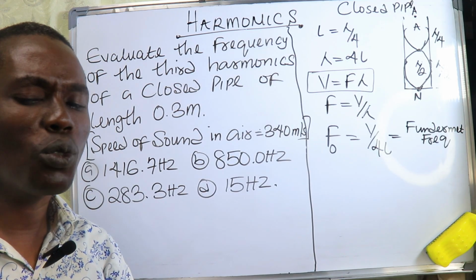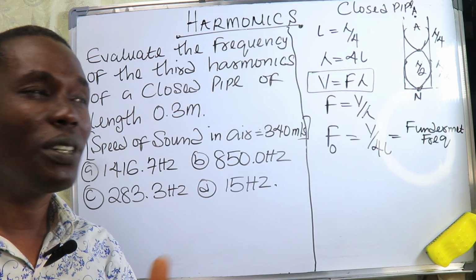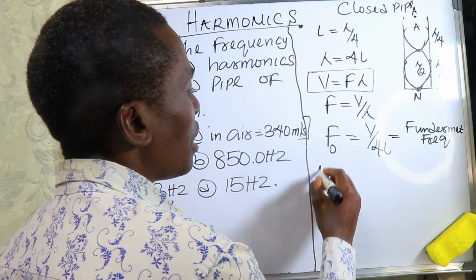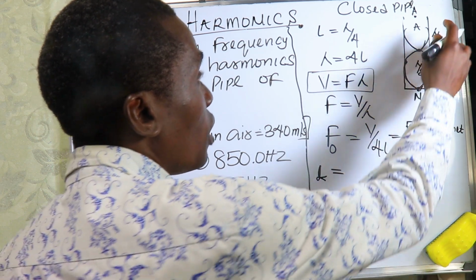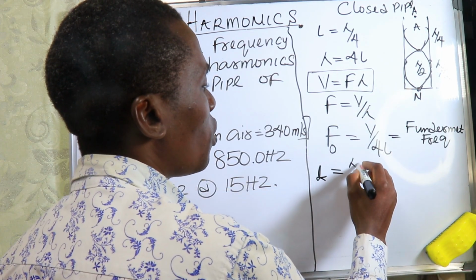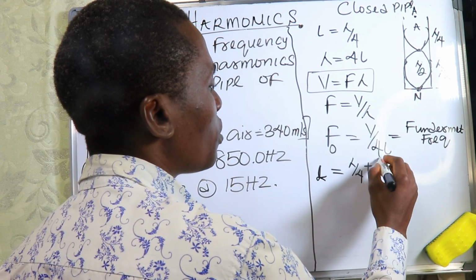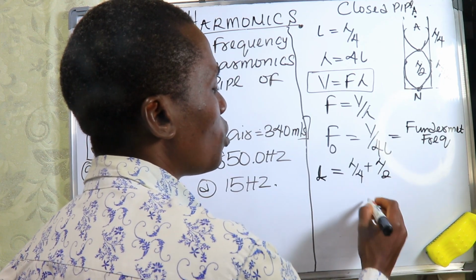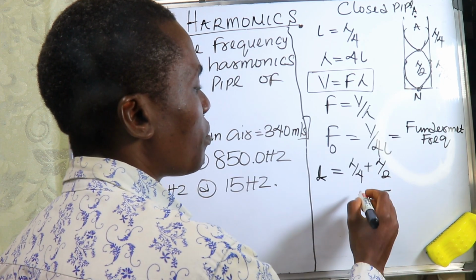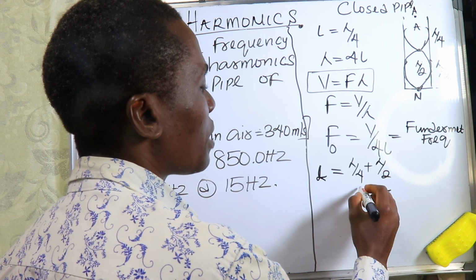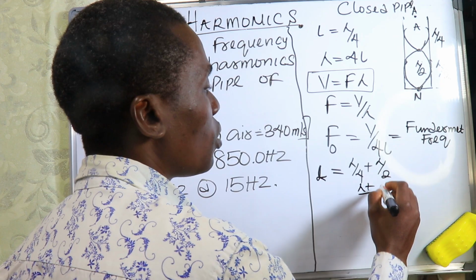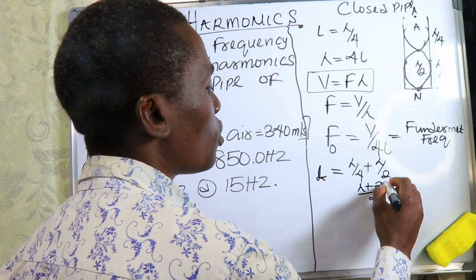So if you add this one now, you go find out say for the next frequency, our length will be equal to lambda divided by 4 plus lambda divided by 2. If you do this, 4 divided by 4 will give us 1, 1 times lambda will give us lambda, plus 4 divided by 2 will give us 2, 2 times lambda will give us 2 lambda.